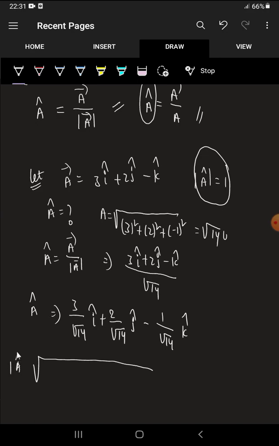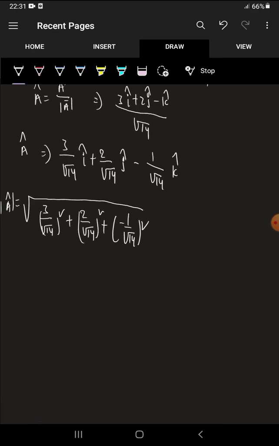Mod a cap: the term in front of i is 3 by root 14, whole squared, plus 2 by root 14 whole squared, plus minus 1 by root 14 whole squared, all under a root. So 3 squared becomes 9 over 14, plus 2 squared becomes 4 over 14, plus minus 1 whole squared is 1, over root 14 whole squared, which is 14.